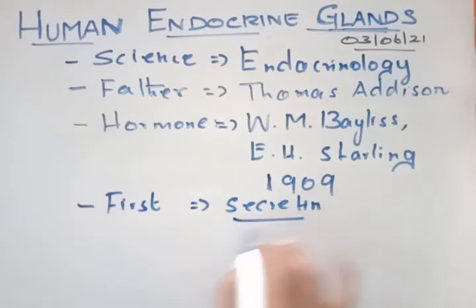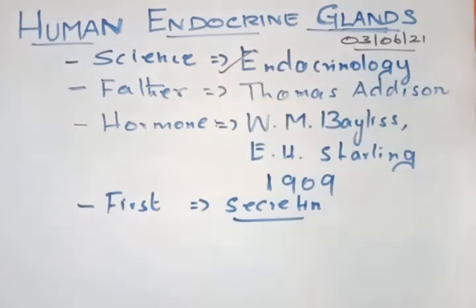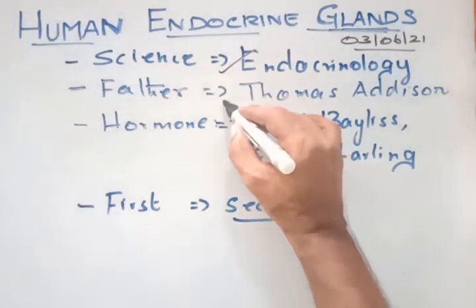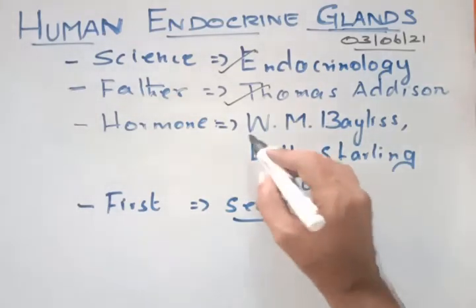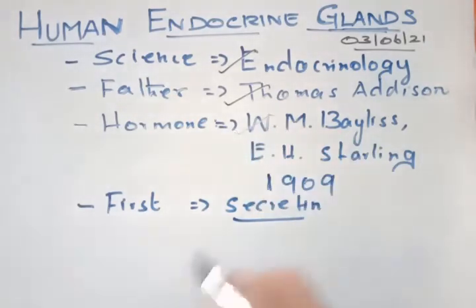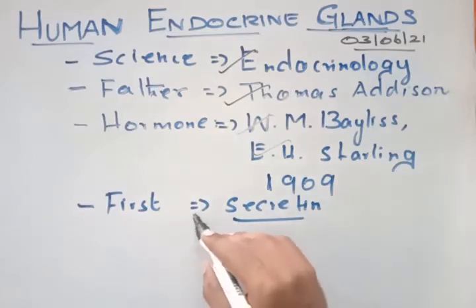So this is all the basic and historical event regarding this endocrine gland. The science that deals with endocrine glands is called endocrinology, and the father of endocrinology is called Thomas Edison, and the term hormone was introduced by W.M. Bayliss and E.H. Starling in 1909, and the first hormone discovered is called secretin.